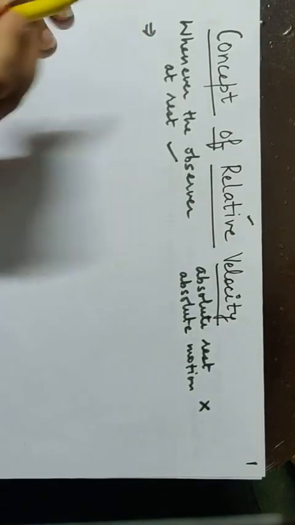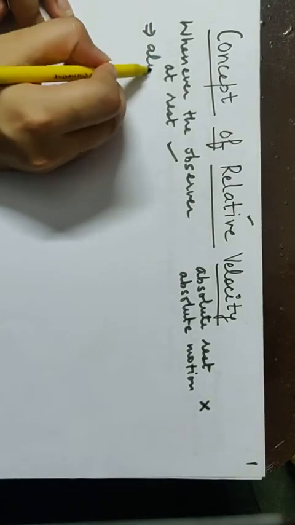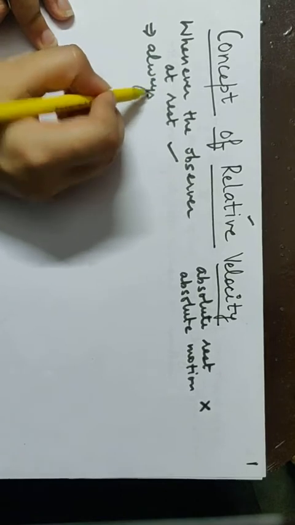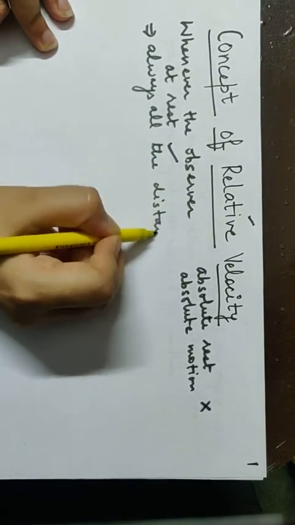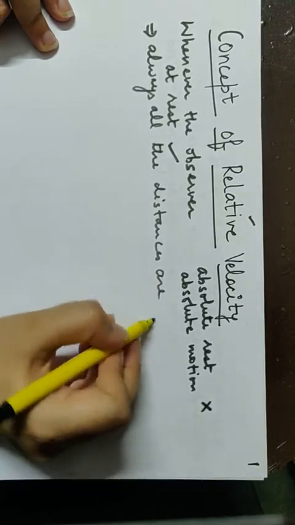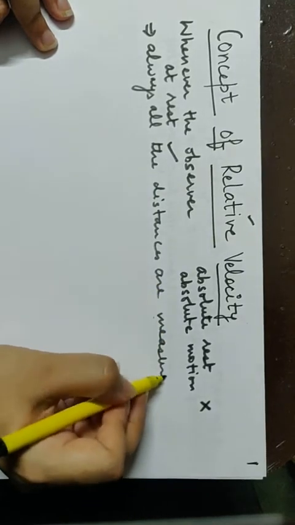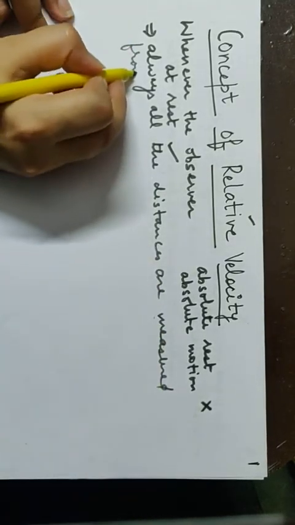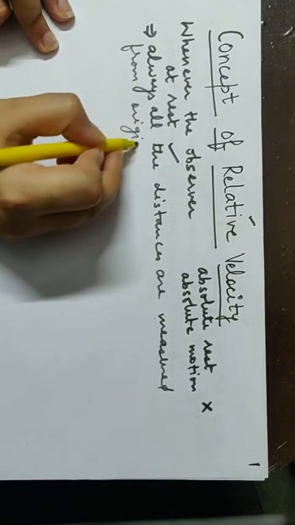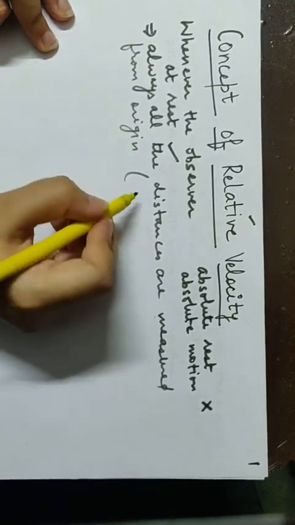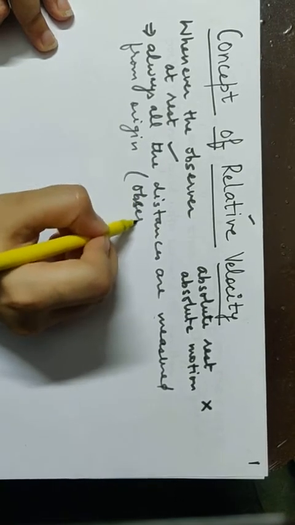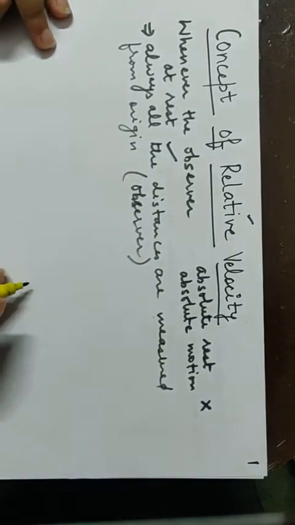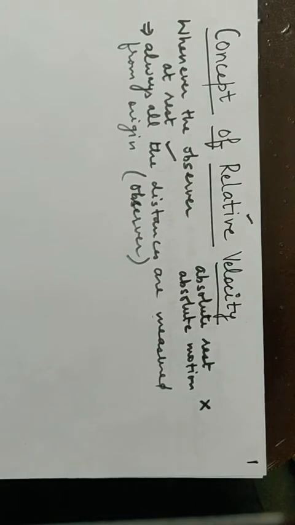Next point that you should remember always, all the distances are measured from origin, and observer is always standing on the origin. Who is at the origin? Observer is standing at the origin, right?